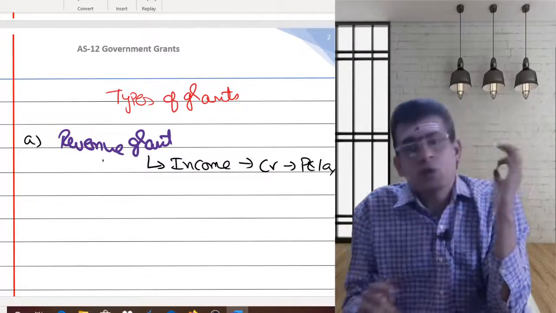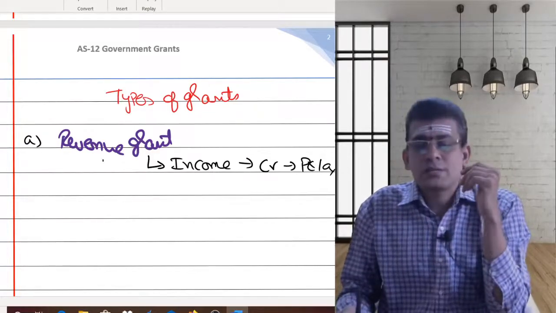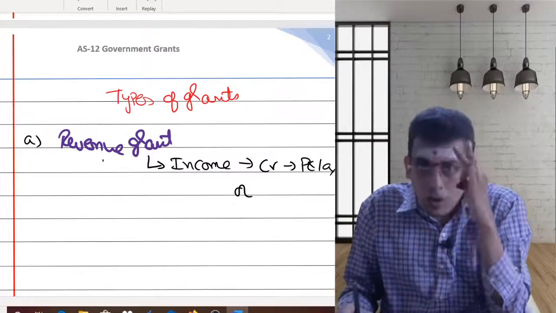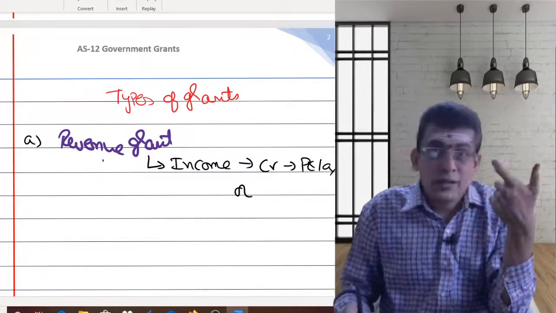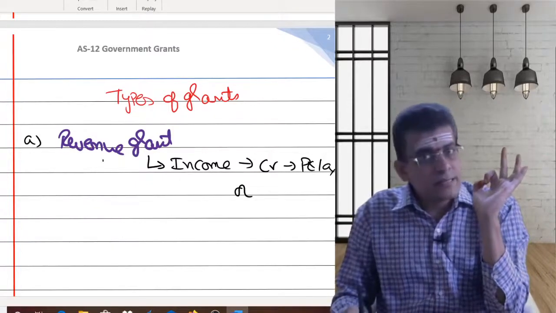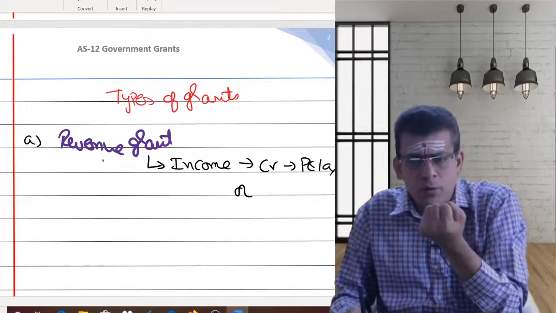So as you are considering this as a revenue grant, what are you supposed to do? Two options. Either consider that as an income, or reduce this from your expenses. As I said, this grant is given for you to make payment of salary. Say you are getting 10 lakh rupees as the government grant.